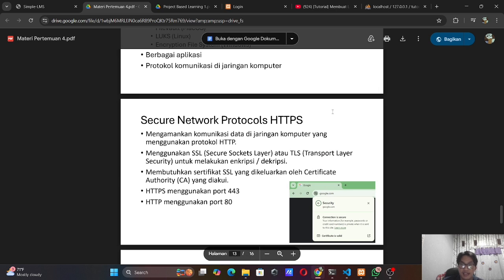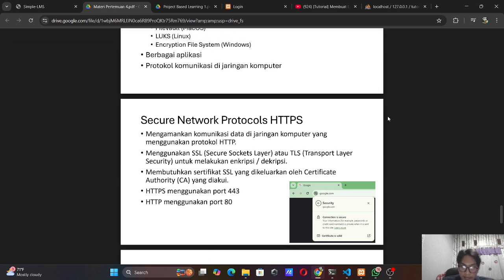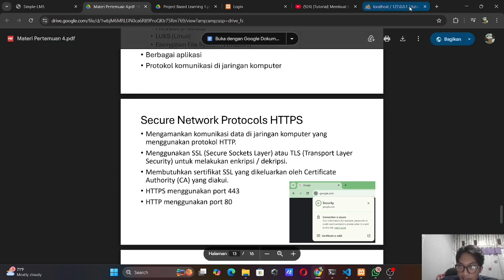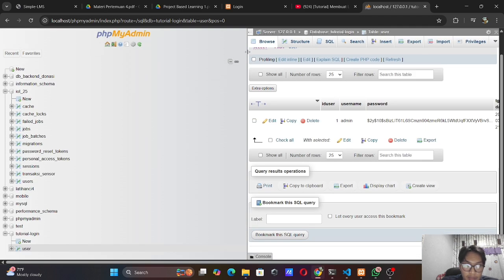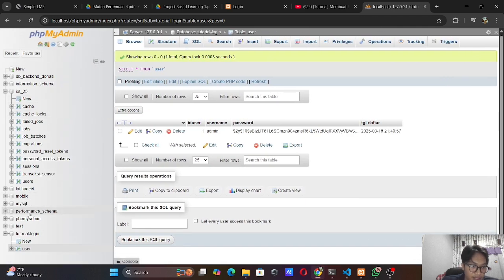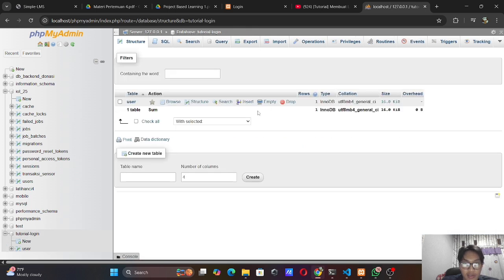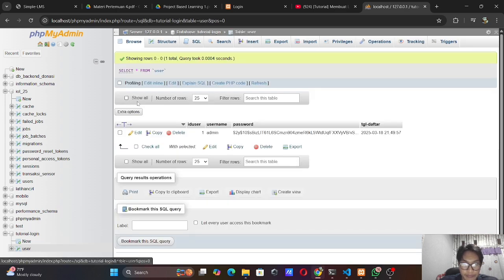Before that, I will show you the database. This is the database tutorial login. In here we have the ID user, username, password, and tanggal daftar.